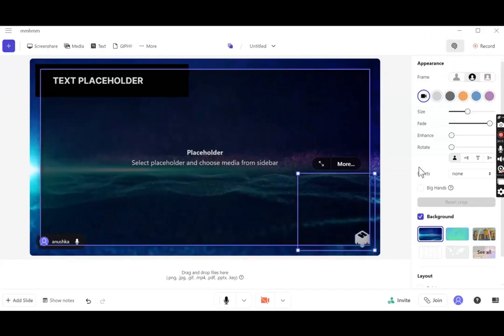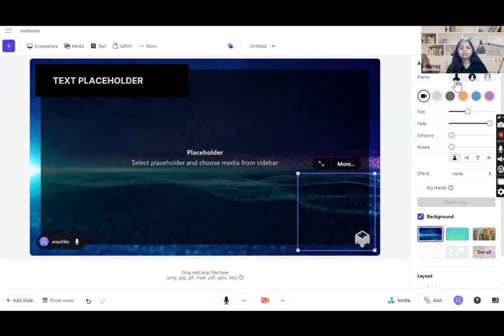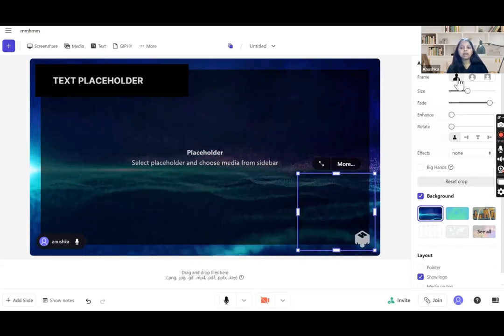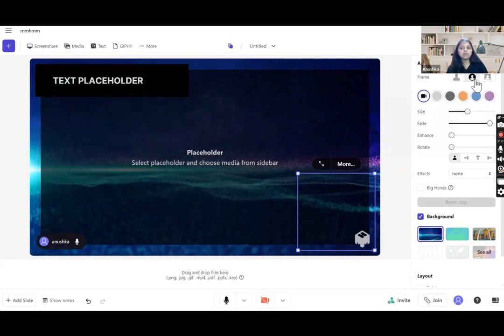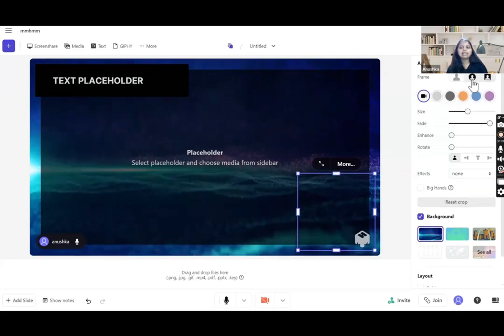Yes. Okay, so you can select the frame. You can see this is the non-background frame. You will be seeing only yourself and not the background. This is the circular frame which we have, and this will be the square frame. You can select any one of these.